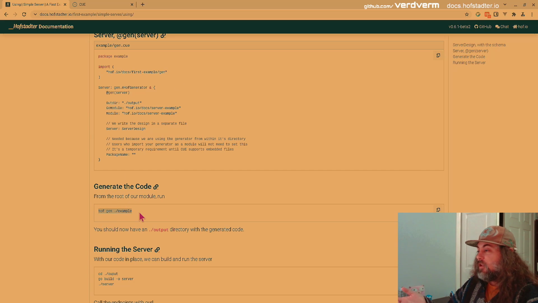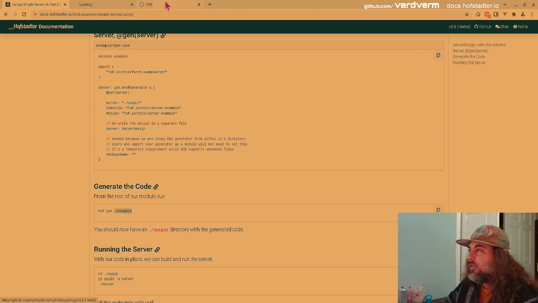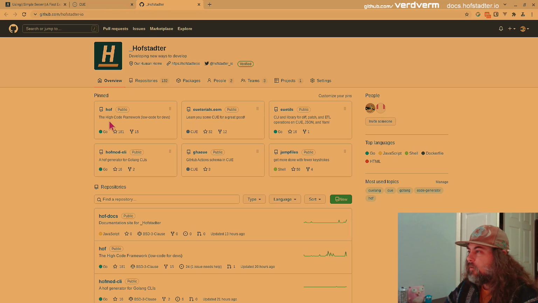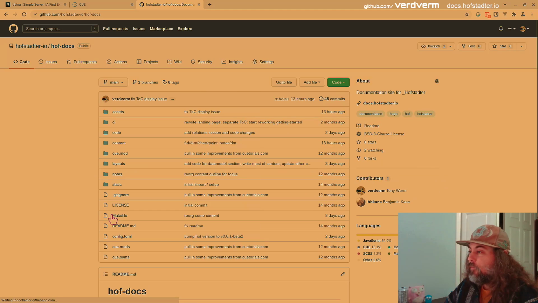Then we just do hoffgen example. Hoffgen takes as its arguments same thing as Q does, the entry points for where Q should start processing, and then it'll put all this stuff into the output. And if you want to see the code for this, you just go to GitHub, go into Hoff Docs, the repository for this website.